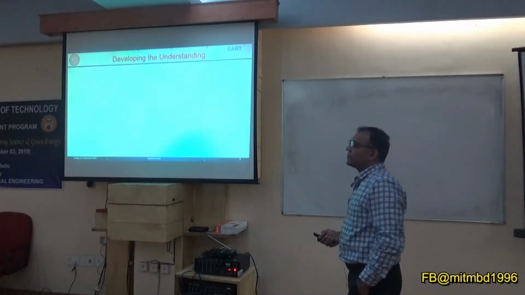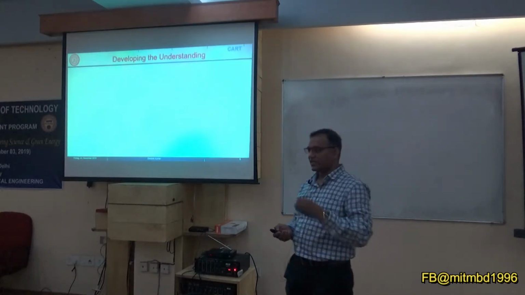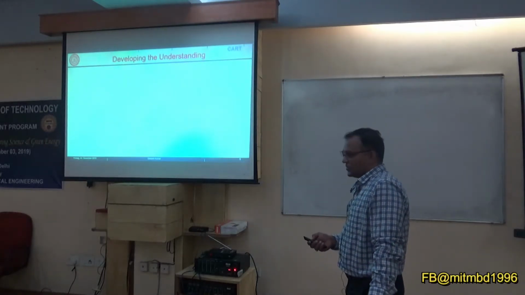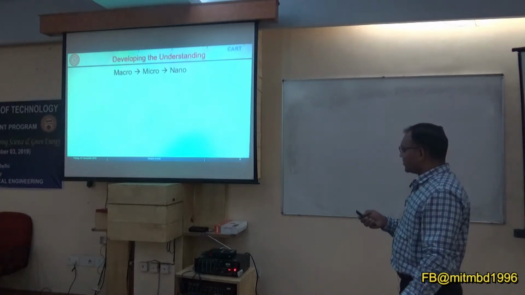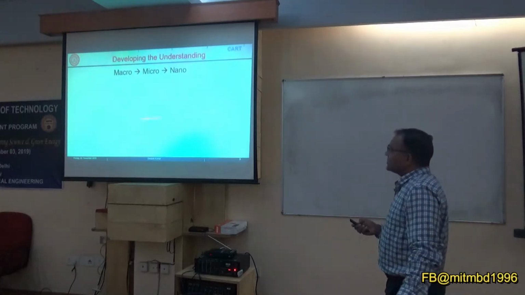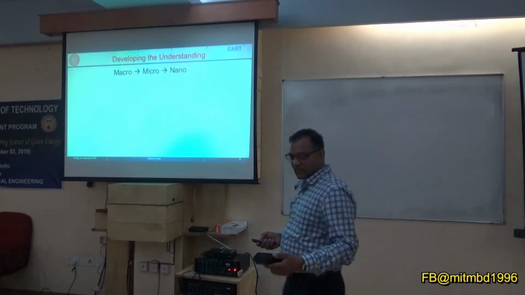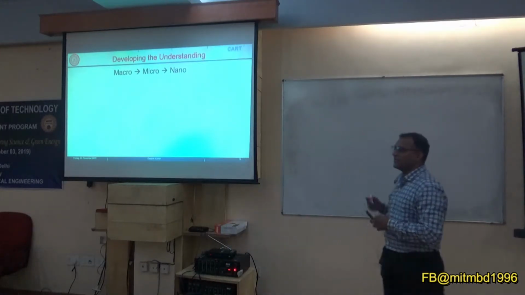If you have to develop understanding for any system, in general I am saying, let it be any mechanical system, what should be the approach? I feel this can be your approach. Either you should start from this side or from this side. Suppose I say this, I was discussing writing with the pencil.